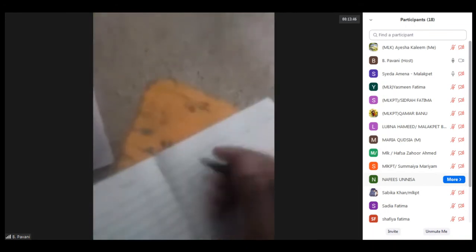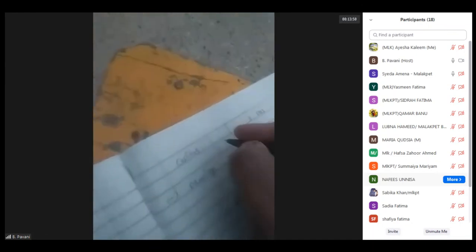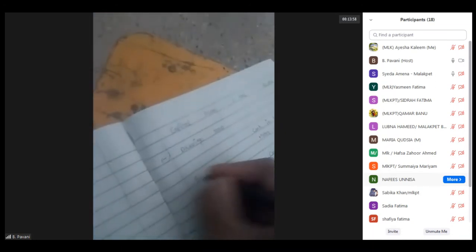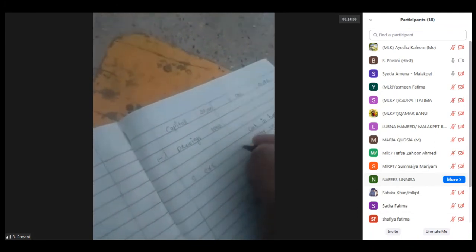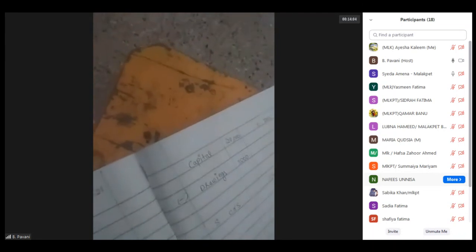Now we will see the credit balances. Coming to the credit balances, first they have given the capital. Capital is a liability. So on the liability side, first I'm writing the capital. Next is sundry creditors. Sundry creditors are also a liability. Next is loan on mortgage.